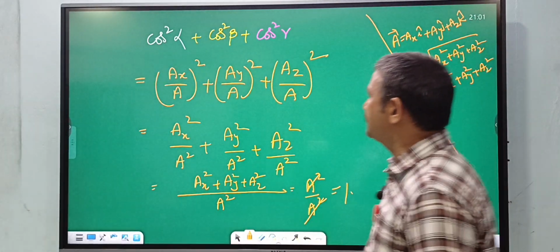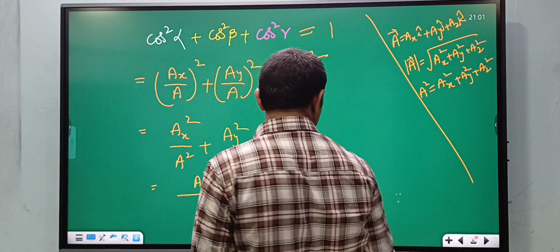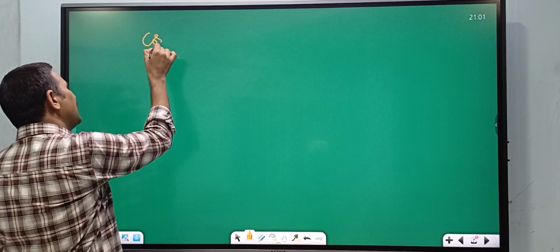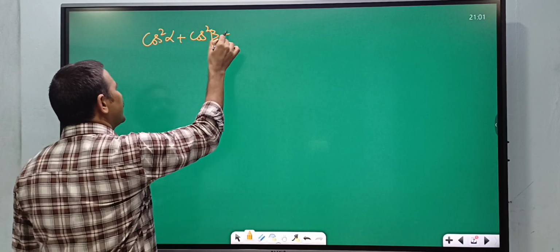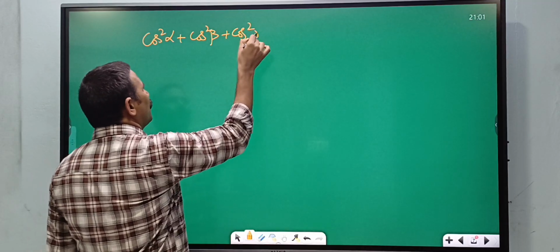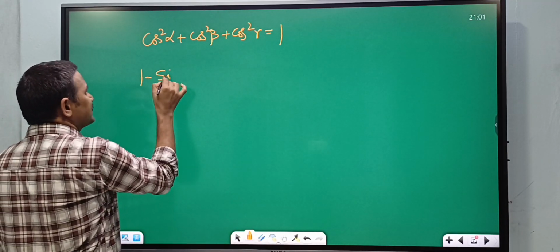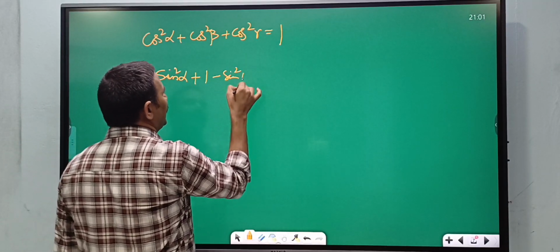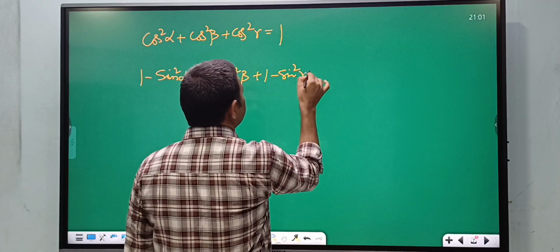Now this value is 1. Similarly, what is sin square alpha? Because here cos square alpha plus cos square beta plus cos square gamma is equal to 1, cos square alpha can be written as 1 minus sin square alpha, plus 1 minus sin square beta, plus 1 minus sin square gamma, is equal to 1.